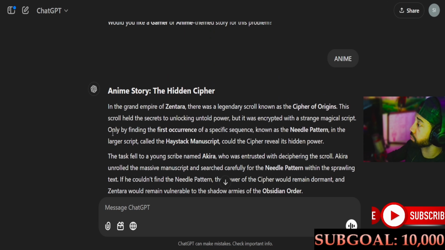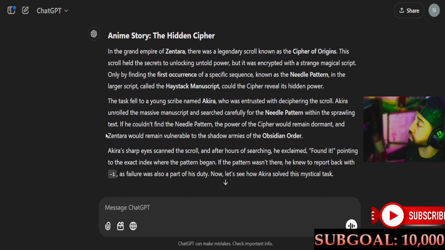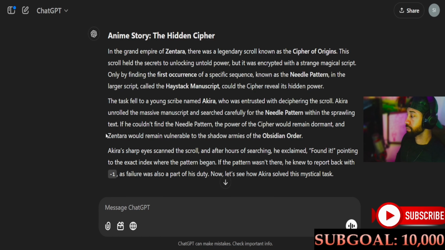Anime story: The Hidden Cipher. In the Grand Empire of Zentara, there was a legendary scroll known as the Cipher of Origins. This scroll held the secrets to unlocking untold power, but it was encrypted with a strange magical script. Only by finding the first occurrence of a specific sequence, known as the needle pattern, in the larger script, called the haystack manuscript, could the cipher reveal its hidden power.